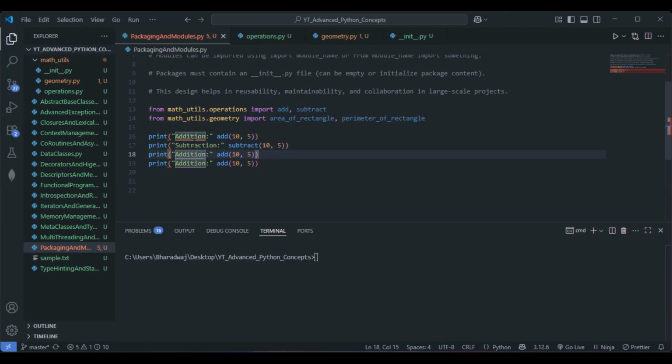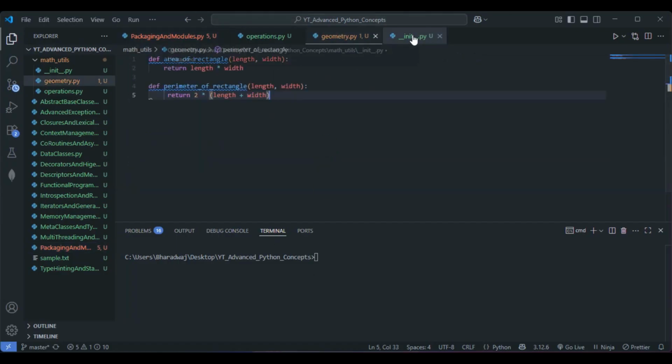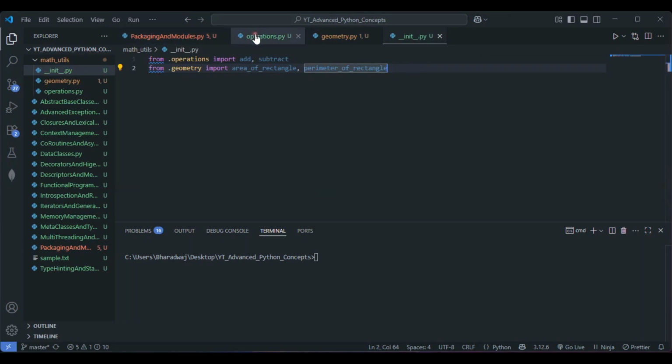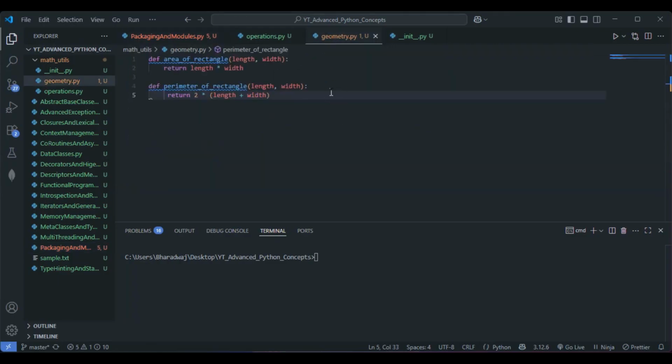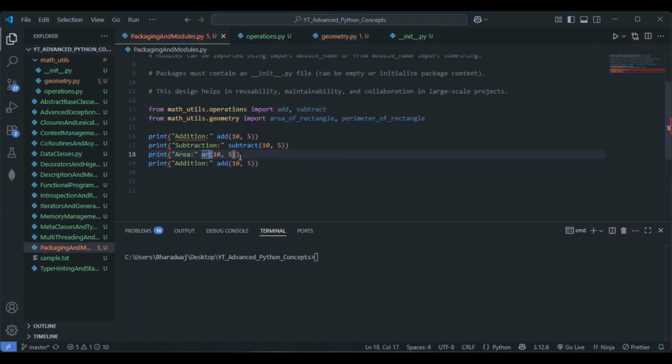This remains the same. Next, let me go with the area. This is coming from the geometry.py file, basically. Where am I writing? In the main file, right? So this one will be area. We have given the name area_of_rectangle, right? Let me come here to geometry, copy this one and paste it over here. This is fine. For the area of the rectangle, let me give 4 comma 5.